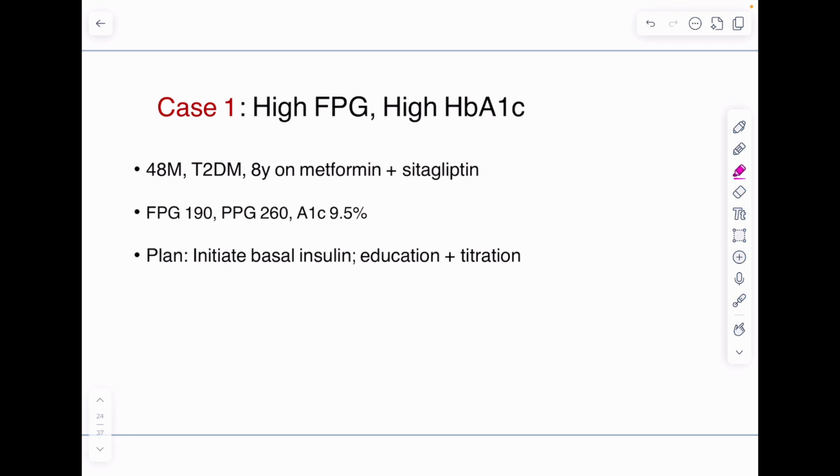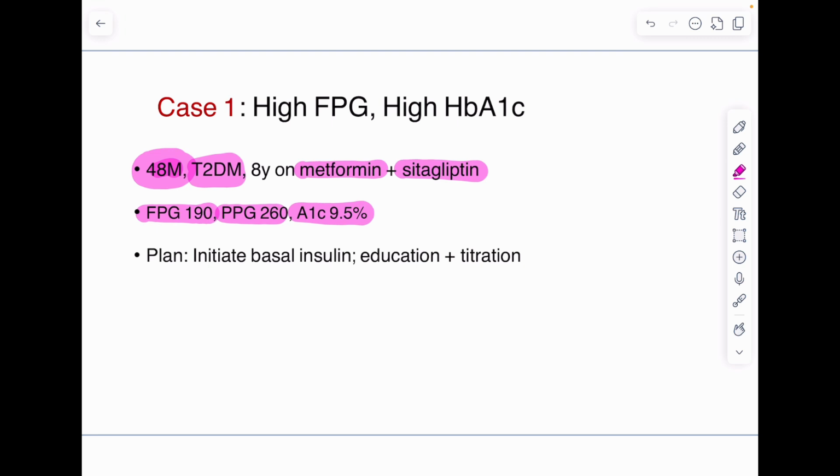Now, once we have discussed the insulin types, initiation, and how we intensify insulin therapy, we can discuss a few cases. For example, case 1: a 48-year-old male with type 2 diabetes mellitus has presented to us with uncontrolled blood sugar. For the last 8 years, he has been on metformin and sitagliptin, that is a DPP-4 inhibitor. On investigation, his fasting plasma glucose is 190, quite above the target, and postprandial glucose is 260, again much above target, and A1C is 9.5%.